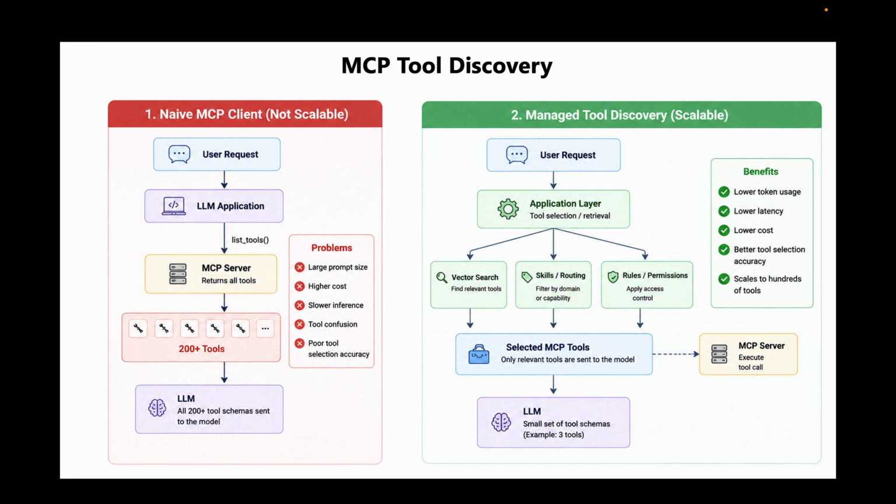In contrast, implementing a managed tool discovery using a vector database, skills, and deterministic rules within your workflow is a more scalable approach. It improves the token usage, lowers latency, lowers cost, improves tool selection accuracy, and can scale to hundreds of tools.